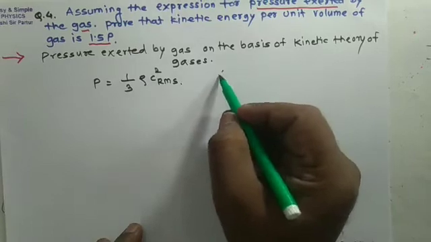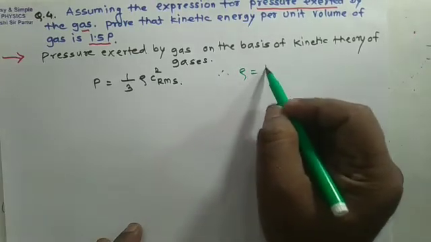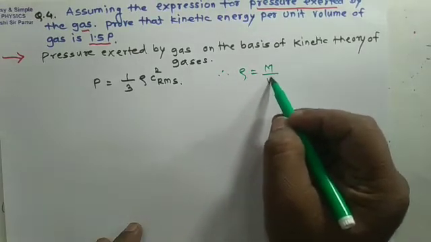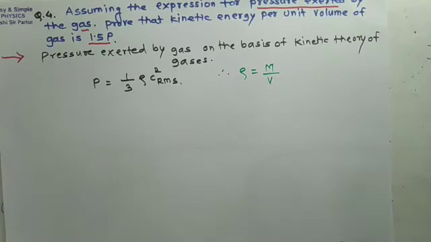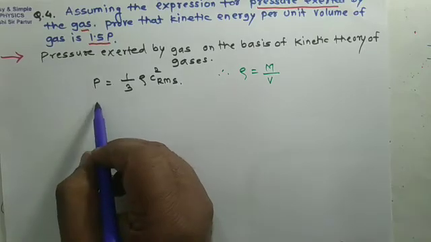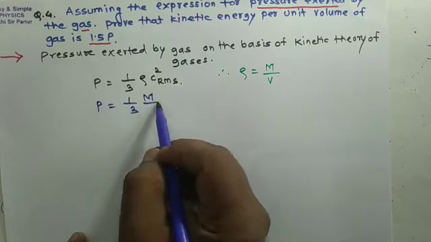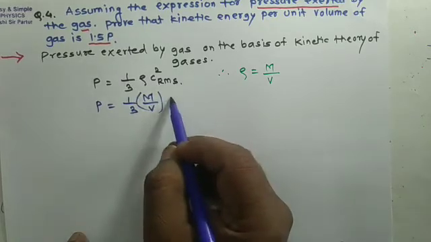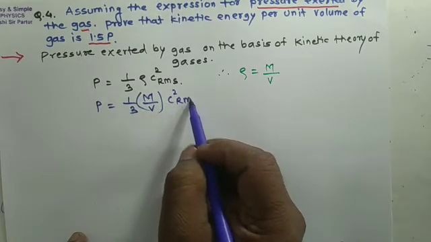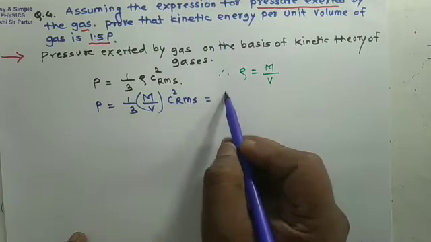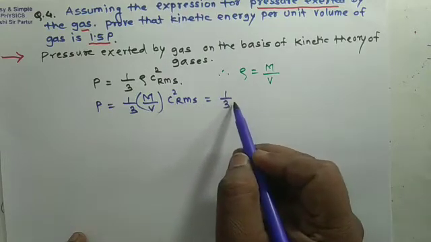So rho having value mass of gas upon volume of gas. So if we substitute this value of rho, pressure will be 1 upon 3 mass upon volume into c square RMS,